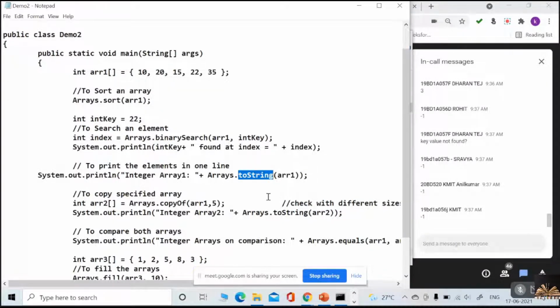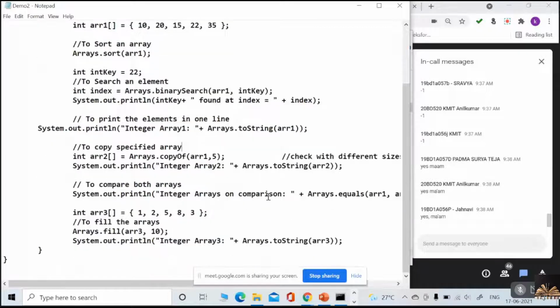Yeah, very good. Just remember, these methods will be very useful actually. And then you can even copy your elements too. Suppose I'll give initially 10. What you can do is copy your elements to another array. You can copy the elements of array 1 to array 2 also. Yes or no? So how can I do it?